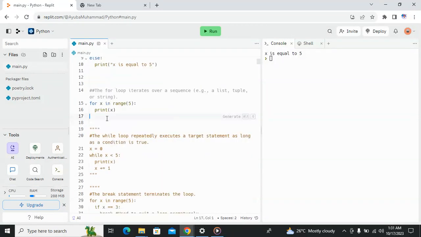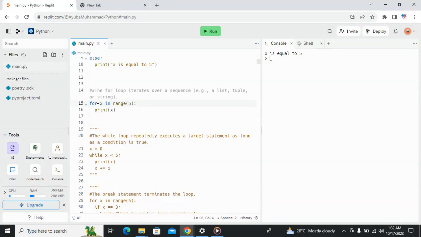The word for is a keyword. Anything in blue color in our interpreter stands for a reserved word. That tells you it is a reserved word, an inbuilt word in Python. If you use it, you are going to override the built-in functionality of that keyword. That is why it's not advisable to use reserved words. Reserved words are meant for Python only, not for reuse by any developer, unless you want to crash your program somehow.